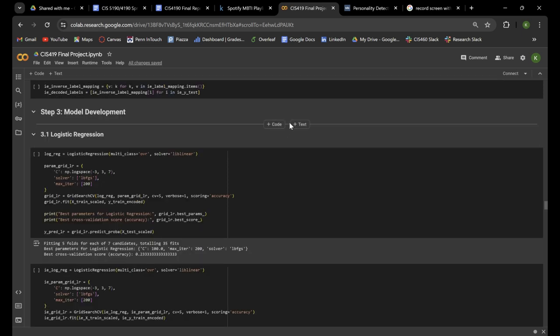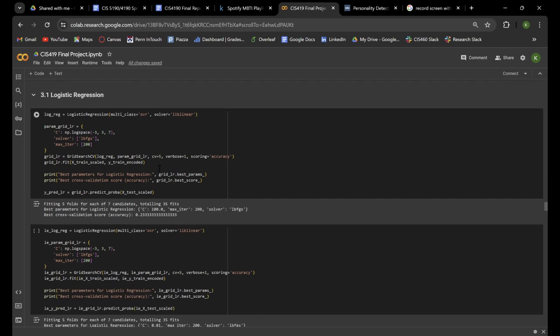So when it comes to actually training our models, we're going to be using 3 models of machine learning to see how well each of them stacks up against predicting MBTI. The three models we're going to be using are logistic regression, random forest, and finally multi-class neural networks. Let's start talking about the first one, which is logistic regression. We're going to be running it on all 5 of our data sets.